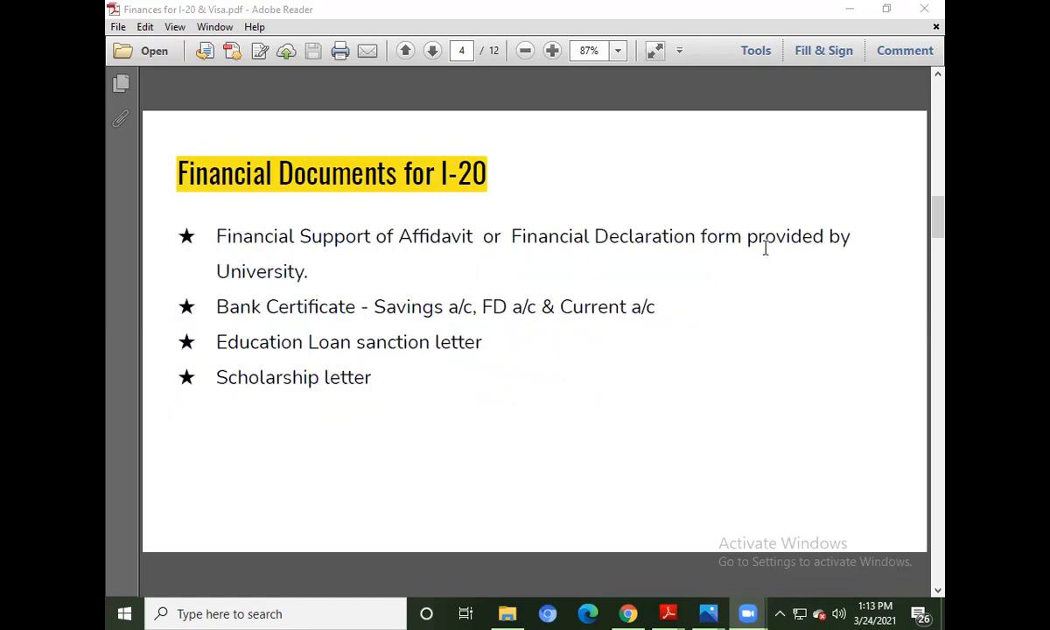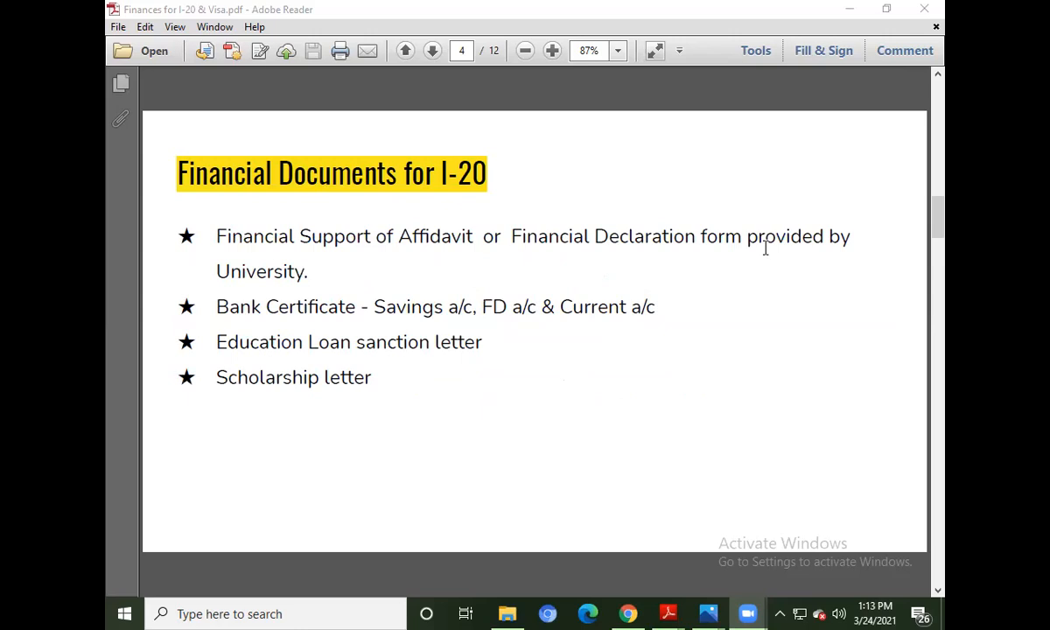Coming to the next, what are the financial documents for the I-20? This is the most important part for any of the students who want to go for any particular university. So please, students, listen to this carefully. I should have your complete attention in this.